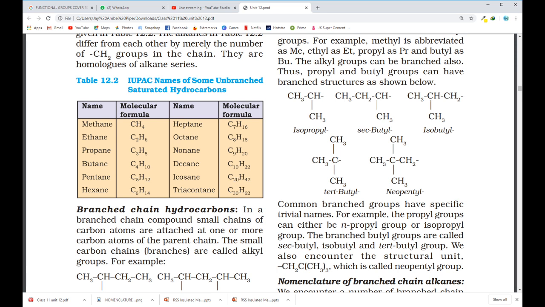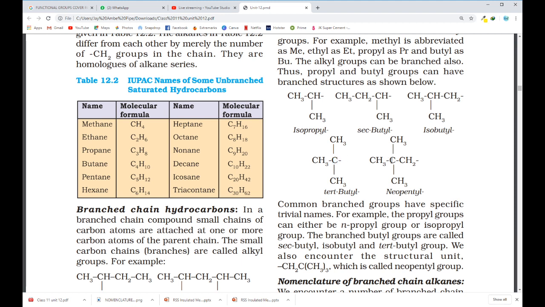How is this a tertiary carbon? See, the carbon is attached to no hydrogen. Here it has alkyl chains attached, 1, 2 and 3 alkyl chains are attached. So all the four sides are covered by alkyl chains. No hydrogen is present. And so this is tertiary butyl group. Which butyl group? This is tertiary butyl group.